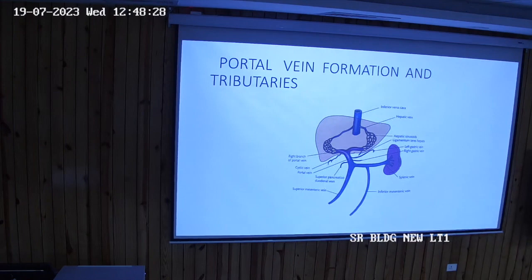And when you talk about the artery, what are the branches of the celiac trunk? Left gastric, common hepatic, and splenic. Okay. So common hepatic artery यहाँ से आ रहा है, and common hepatic artery is dividing into two branches. What are these? Hepatic artery proper and gastroduodenal artery.